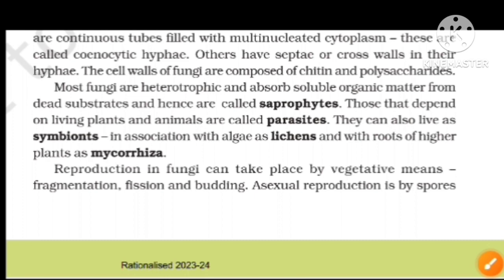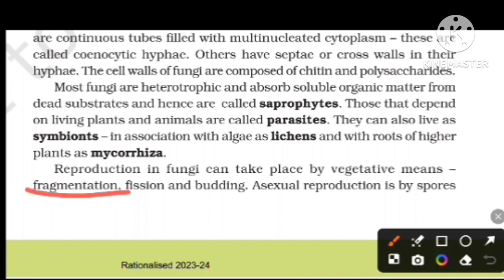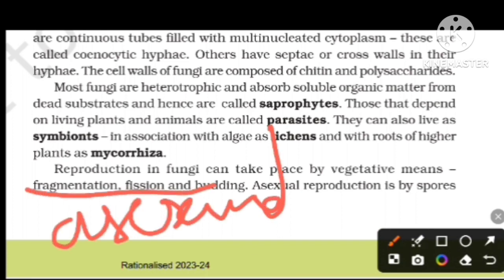Reproduction in fungi can take place by vegetative means such as fragmentation, fission, and budding. Asexual reproduction is by spores called conidia, sporangiospores, or zoospores.